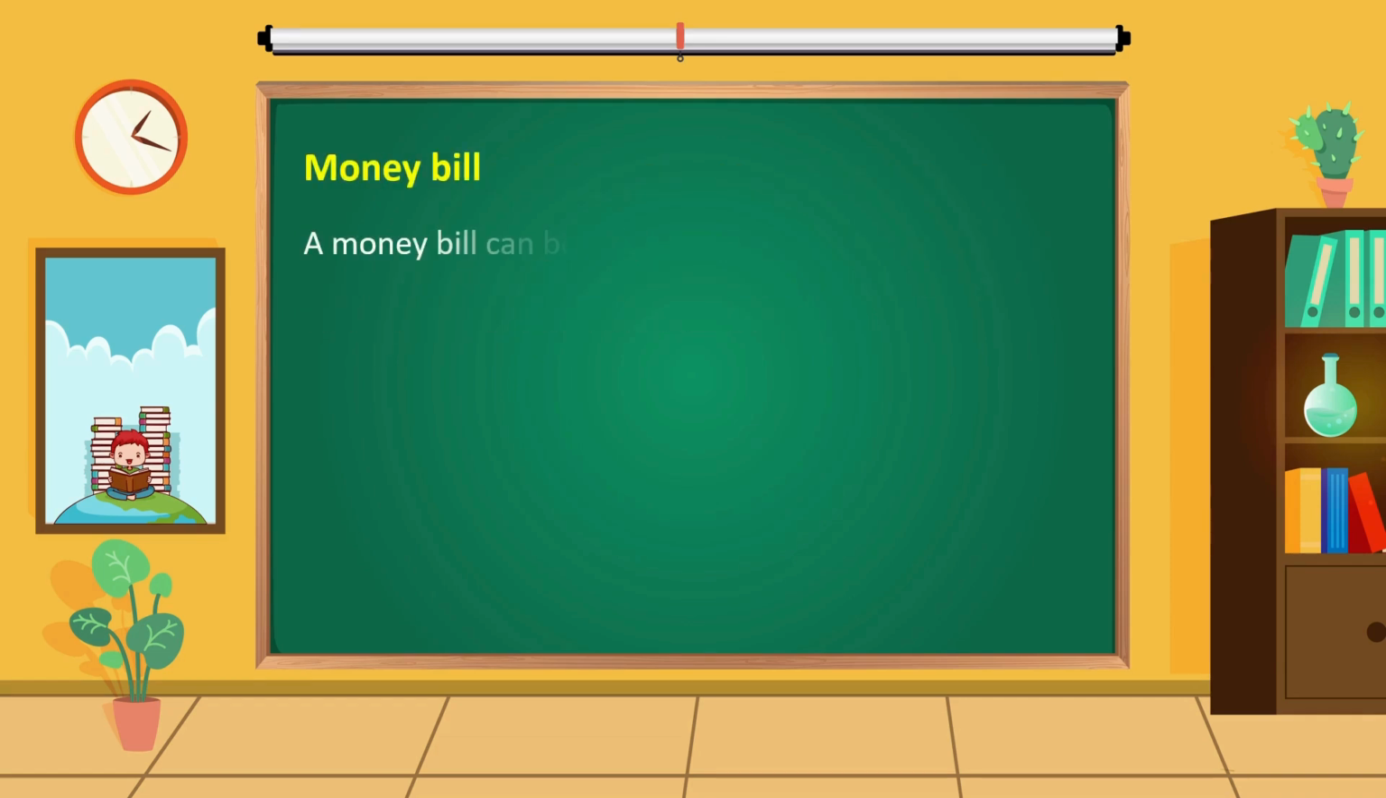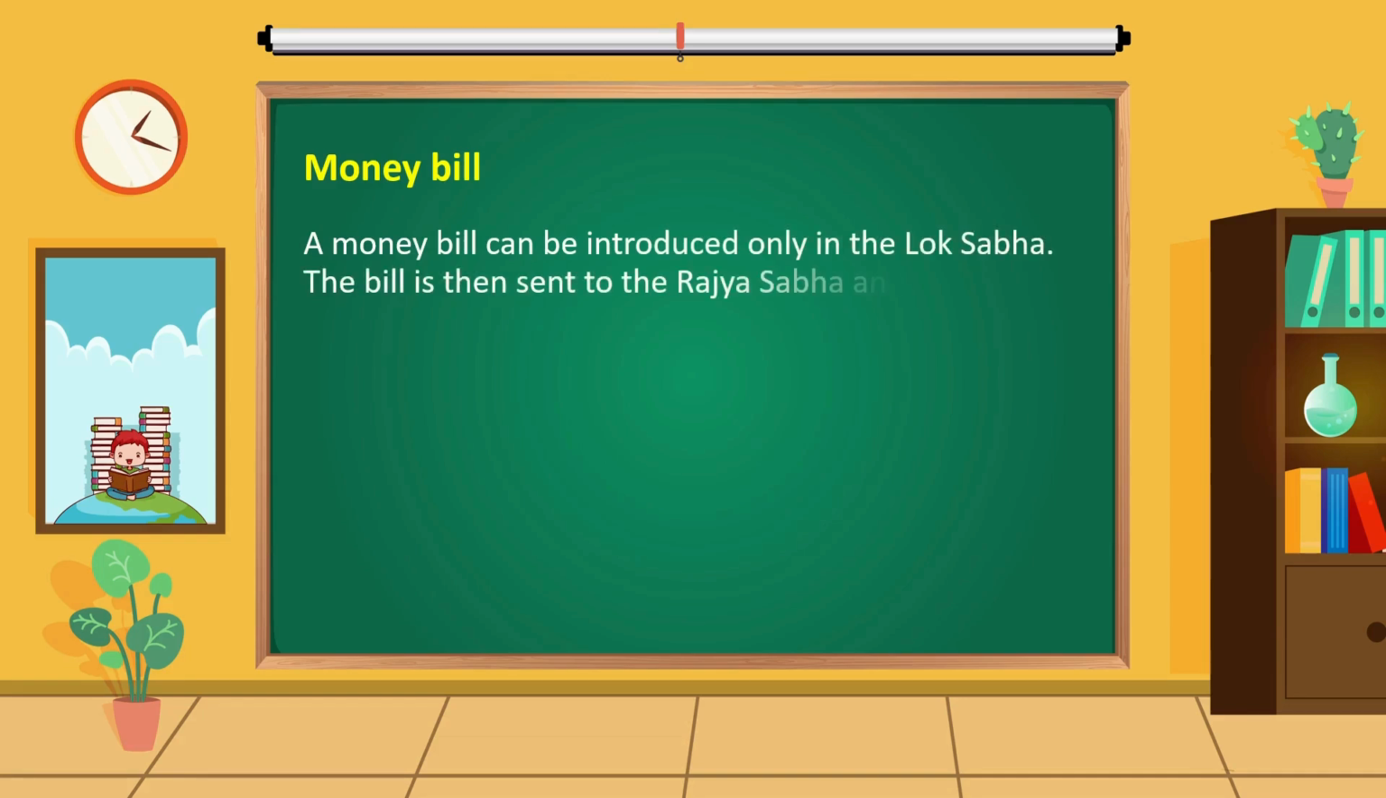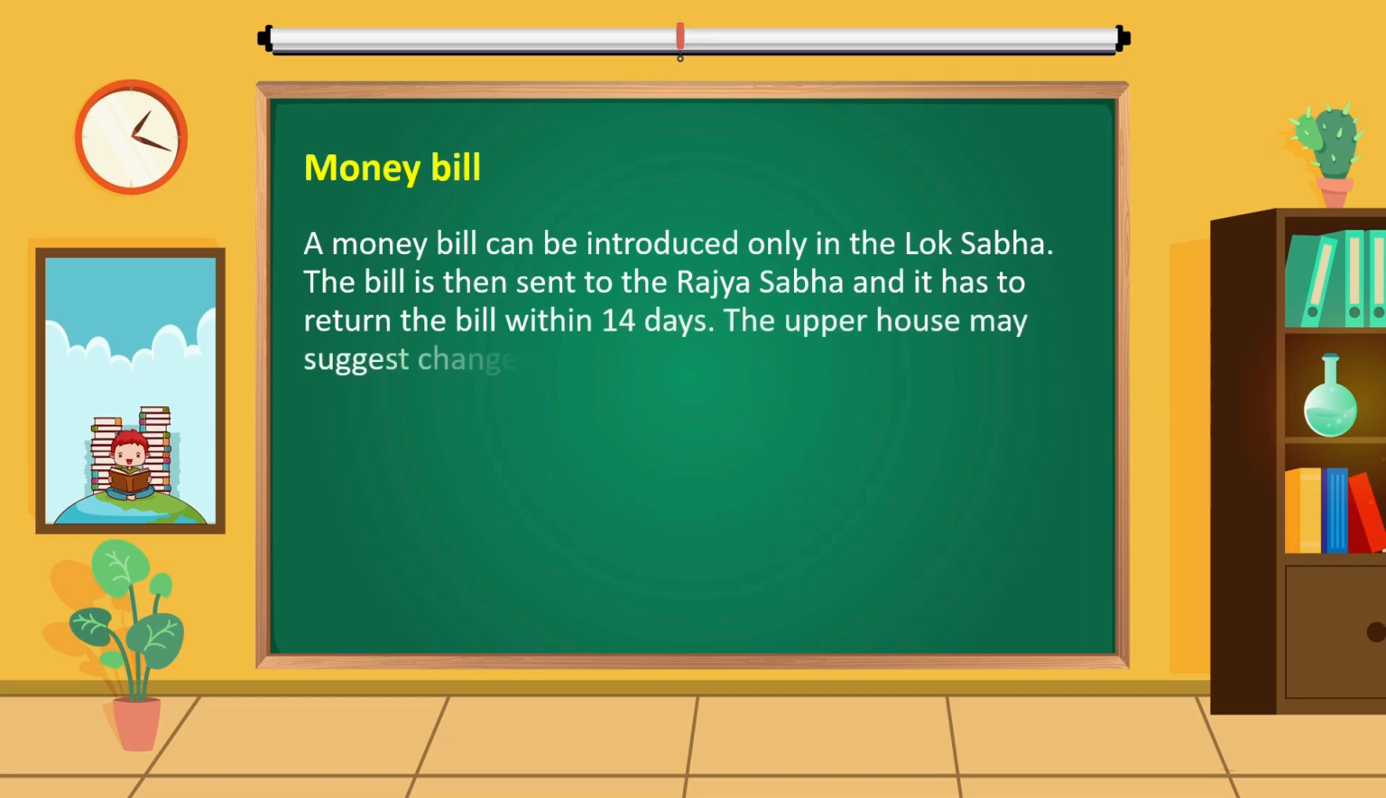Money bill. A money bill can be introduced only in the Lok Sabha. The bill is then sent to the Rajya Sabha and it has to return the bill within 14 days. The upper house may suggest changes.